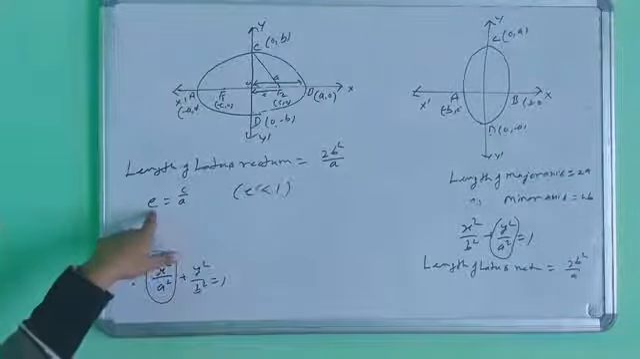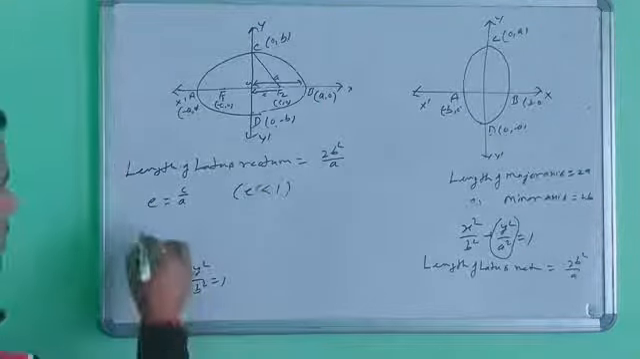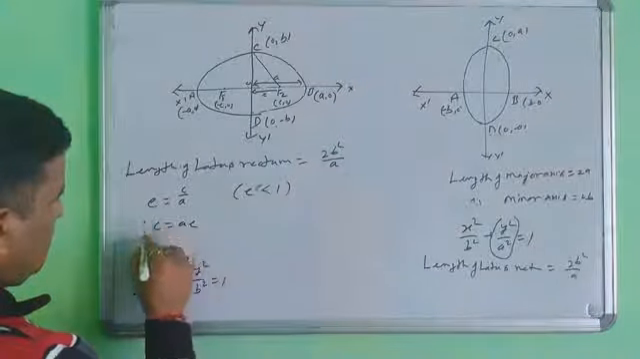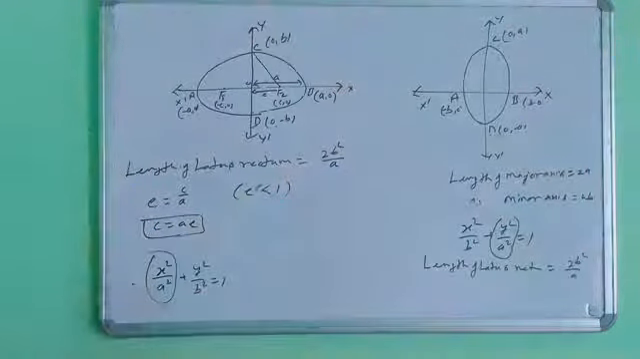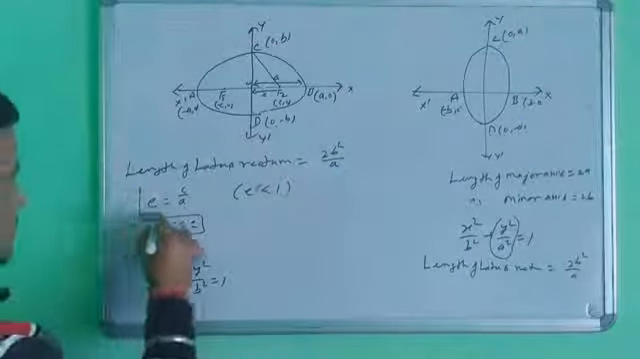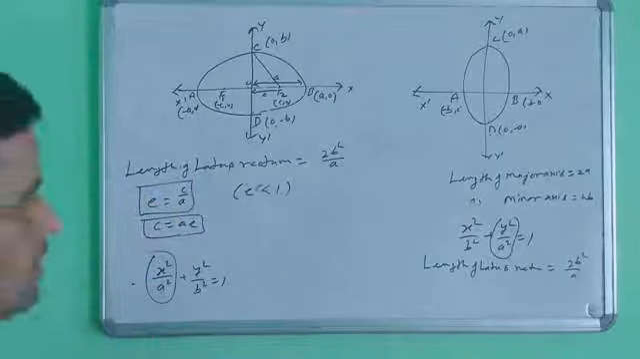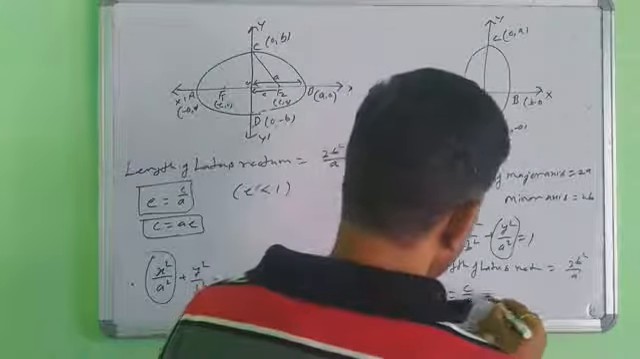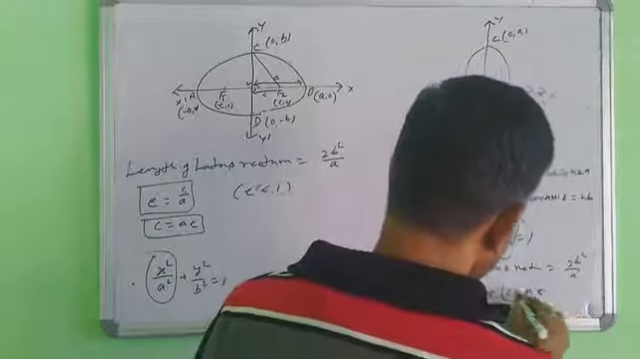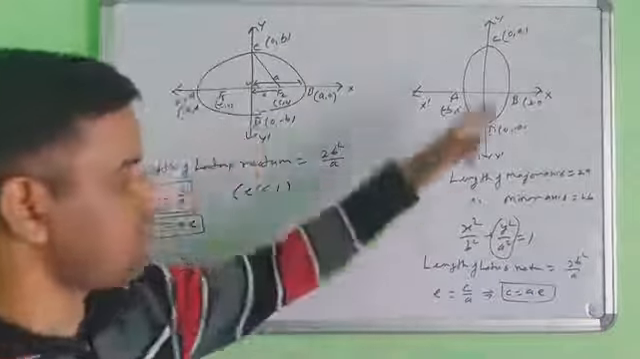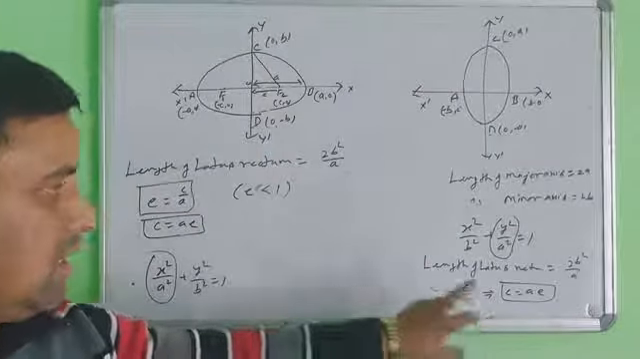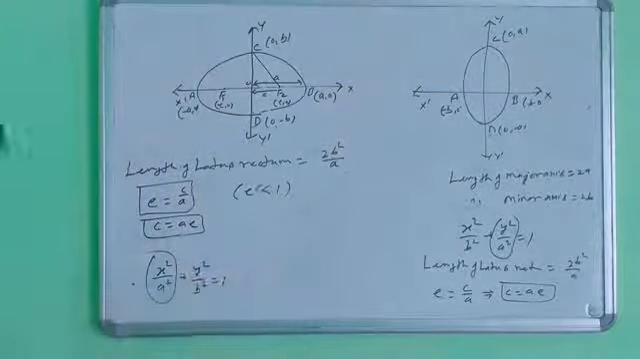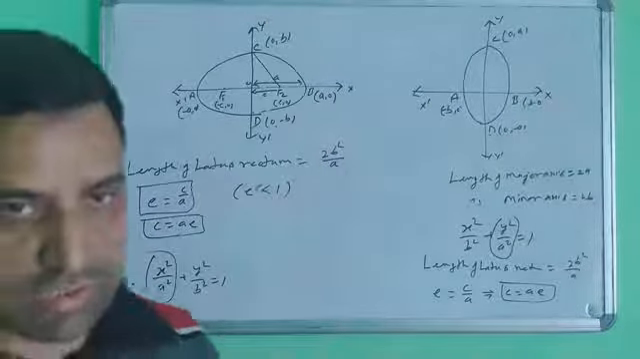So the length of the LR is equal to 2b square upon a. And the eccentricity: e equal to c upon a, so you can write c equal to ae. Same thing here, this does not change. Suppose your major axis is the y-axis, these values will not change, and only the equation of the ellipse will be changed. The rest will be nothing changed. Just note it down, then next.